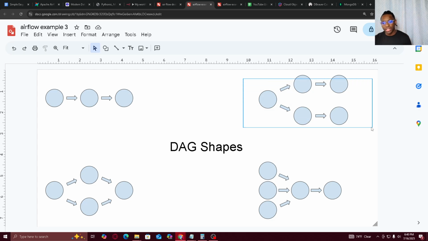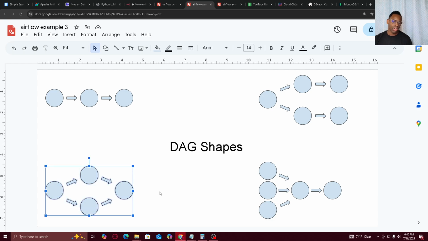But it can also look like this, where it'll extract data and send it to two different things for something to happen, right? This might transform it differently than this one, and this will go to a particular client, and this will go to a different type of client, right? This could be just for your personal use. This could be for a customer facing app, right? You might have this kind of shape of a DAG system where you extract from multiple places. You extract from their phone, from their TV, from their laptop. You transform it and you display it somewhere particular, right? Or you might have this kind of system as well. But you get the idea.